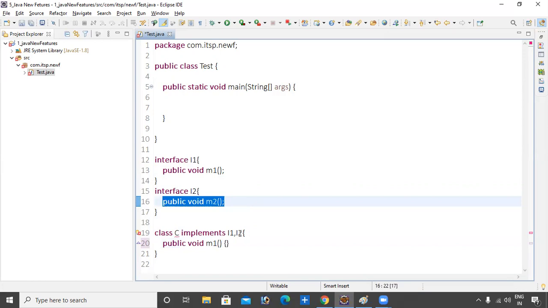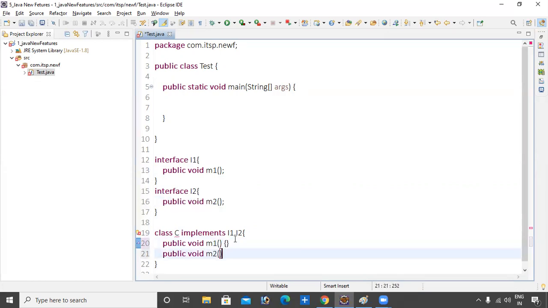One more thing: control C, delete. Now you can type sysout and press control space, then you will get System.out.println. M1 implementation. That's it. Here we also require the same in C: M2 implementation. These are some dummy methods.